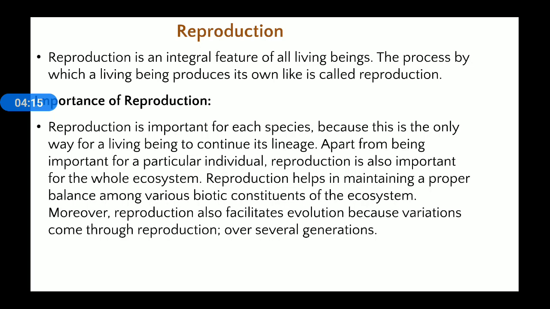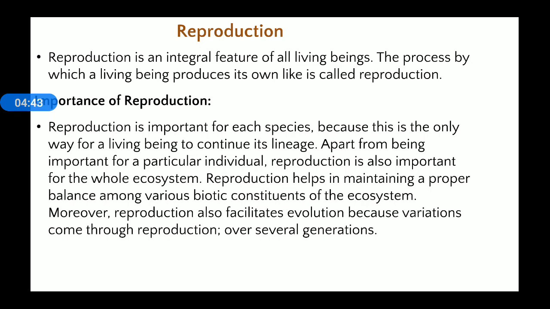So reproduction also helps in evolution. What is evolution? By the process of reproduction, some species get changed or evolved. For example, in the previous classes 7th, 8th, 9th, you may have studied that humans evolved from a monkey-like ancestor, or from an ape-like ancestor.